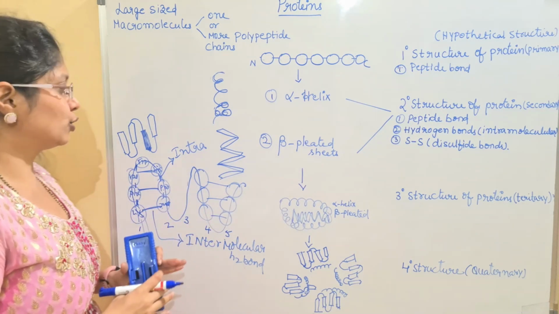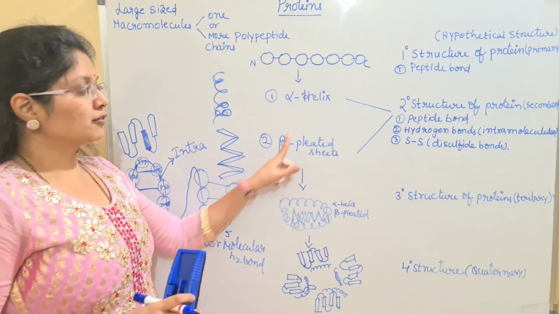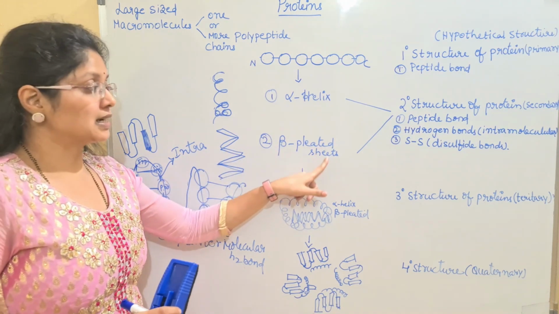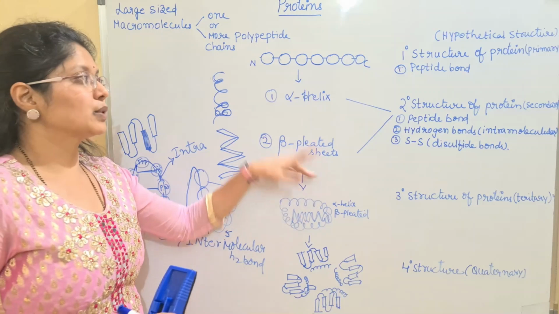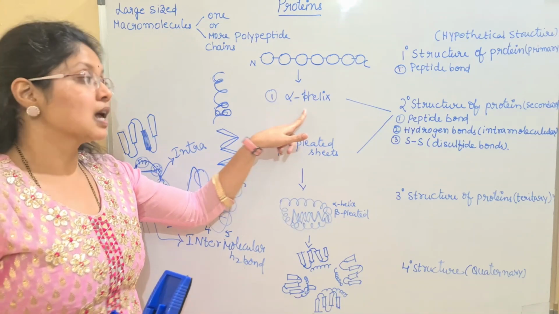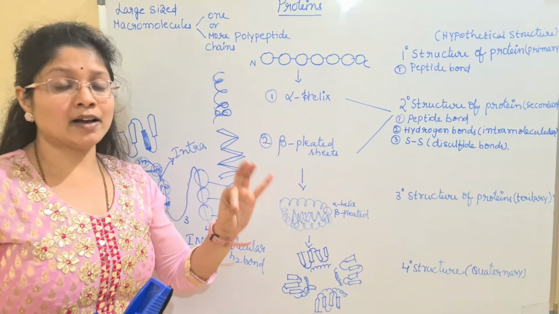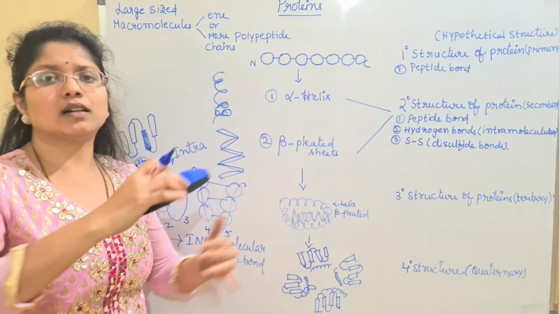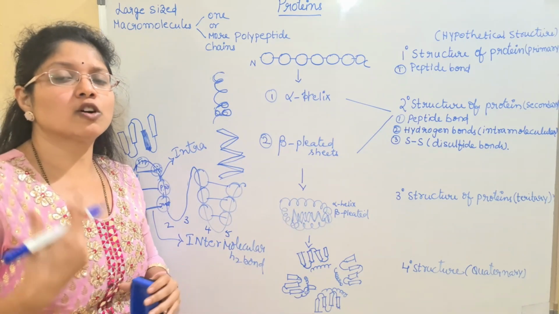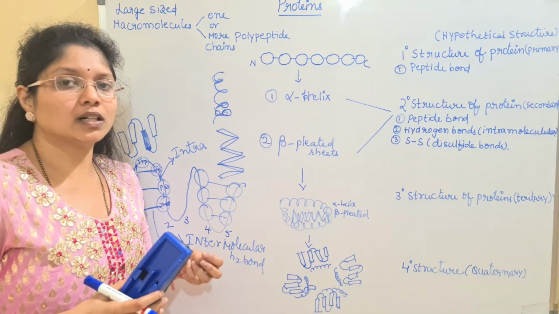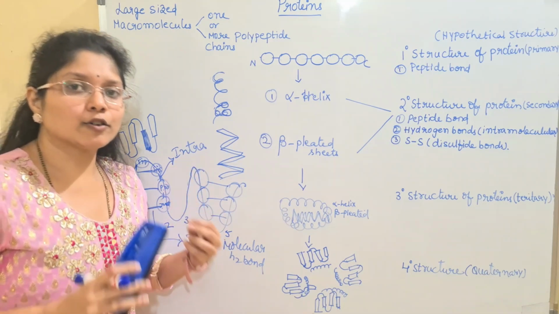Once again I am telling you, the thickness of the beta pleated motifs or sheets is more compared with that of the alpha helix. Why? Because the alpha helix will only have the adjacent interactions, the formation of hydrogen bonds, which is said to be the intramolecular hydrogen bonds.